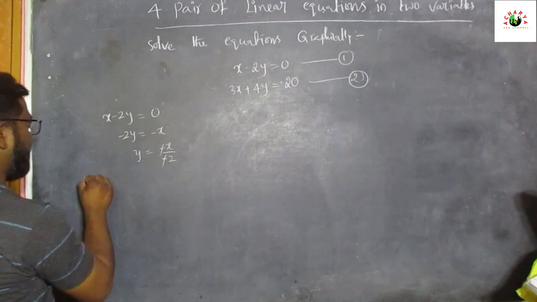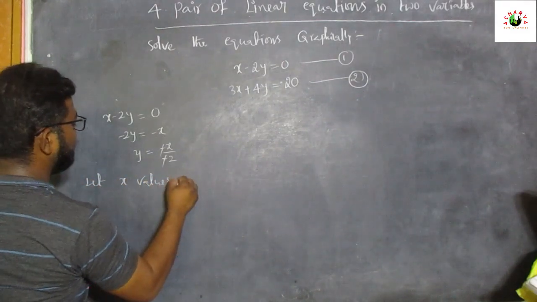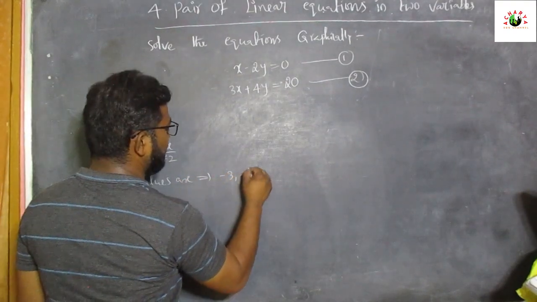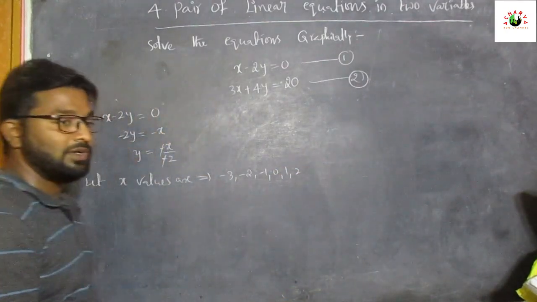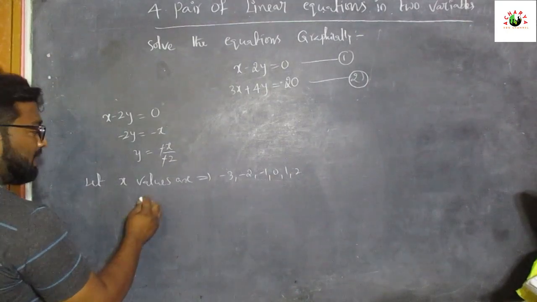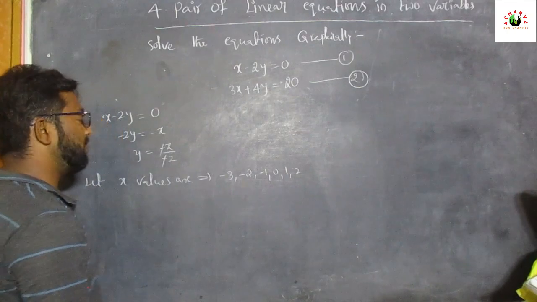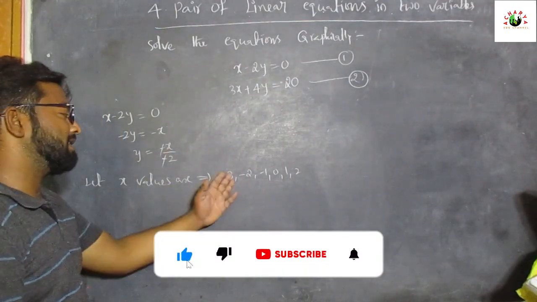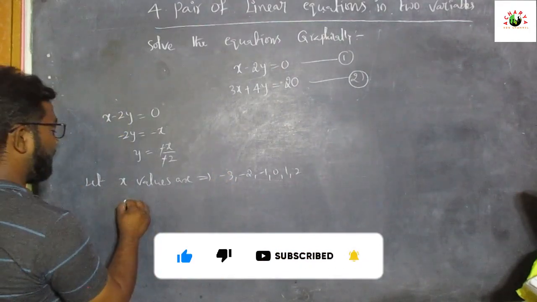Let the x values be the same. We can take some values: minus 3, minus 2, minus 1, 0, 1, 2. Now, how are the y values? See, x values are minus 3, minus 2, minus 1, 0, 1, 2. The value of y is x by 2. The x value by 2 is equal to the y value. So now, what are the y values?